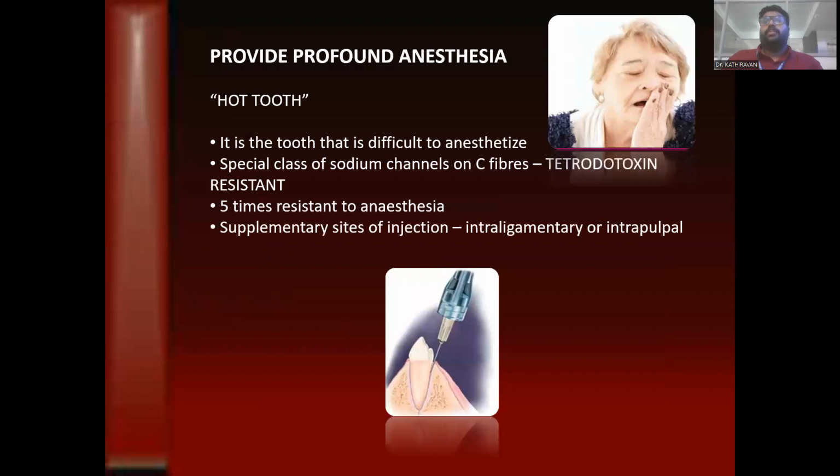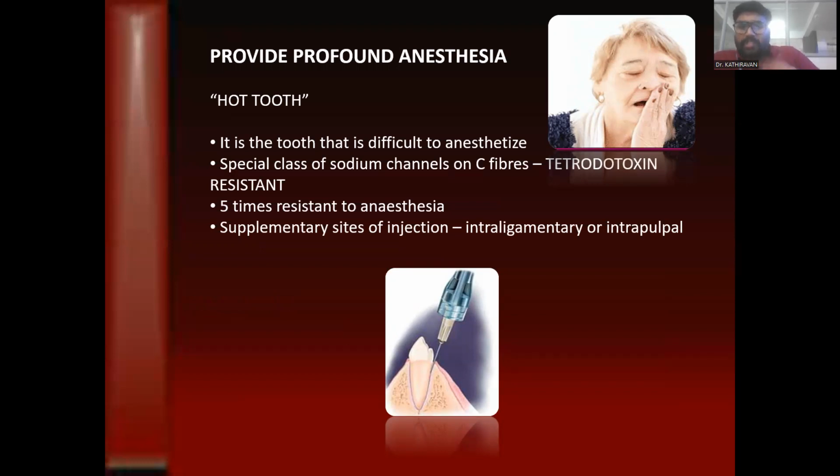So, provide profound anesthesia. That is in case of a hot tooth. A hot tooth is a general condition where a tooth, though it is anesthetized, still has a proper symptomatic condition. That is, you have a pain on 3-6, you give a good anesthesia. The patient tells you they have numbness on the lower lip, or on the left side of the lip. There is anesthesia on the tongue, but still you have a severe pain while you are cutting through into the access. Then it is something called a hot tooth.